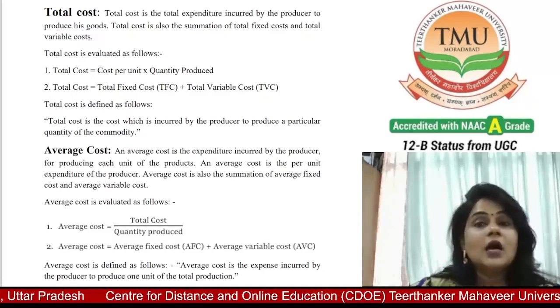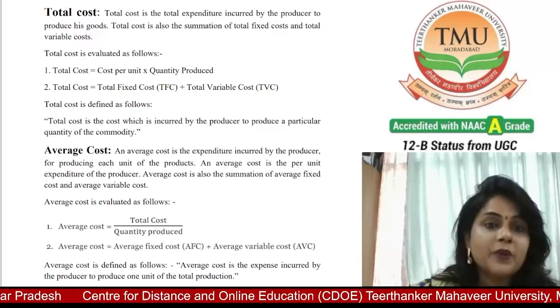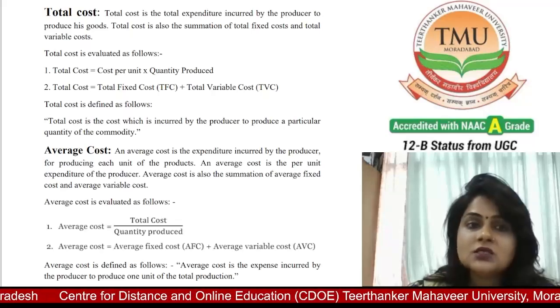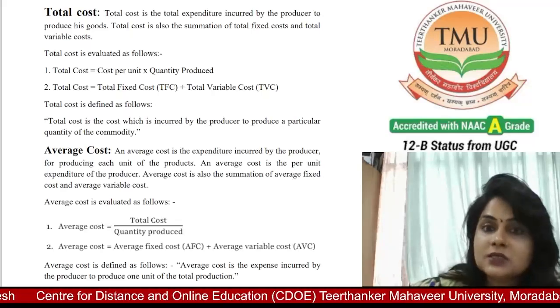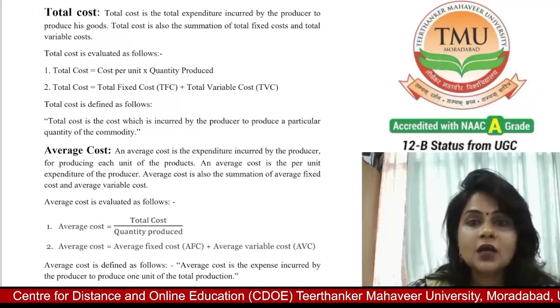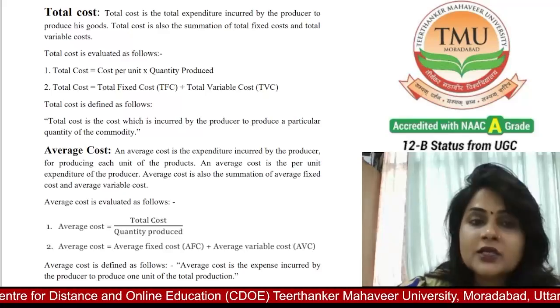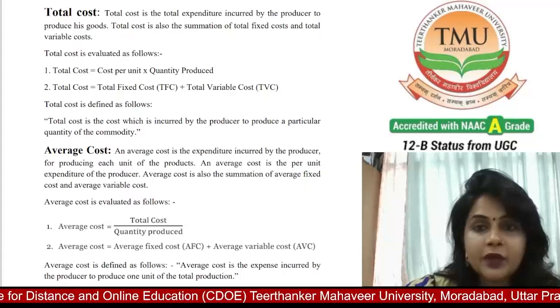What is fixed cost? I described fixed cost in the previous video, but I will briefly introduce it. Fixed cost is the cost that is constant, that remains the same. In other words, these are the costs that remain the same irrespective of the number of units being produced.